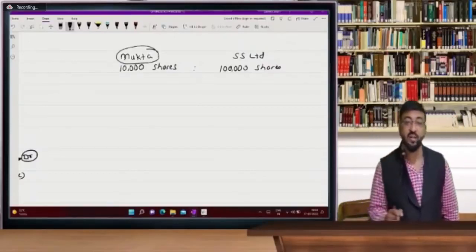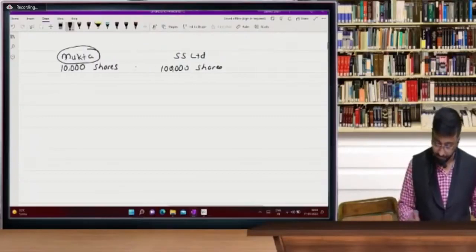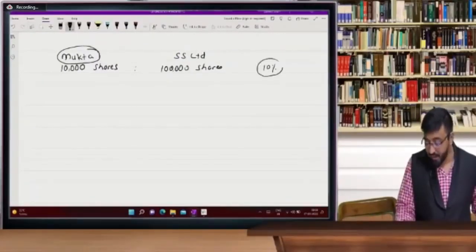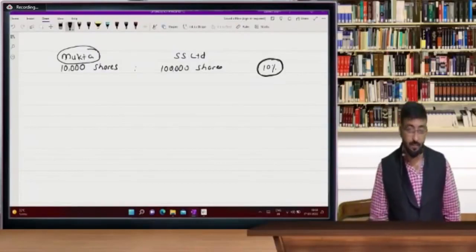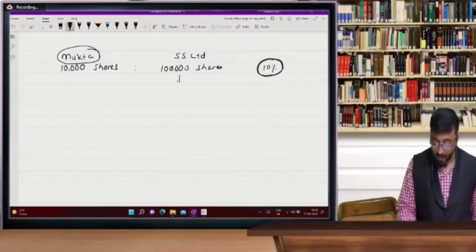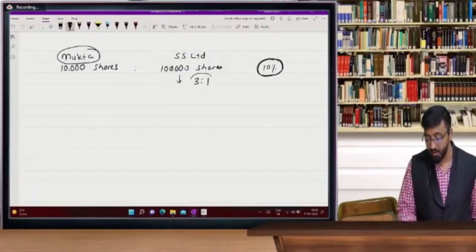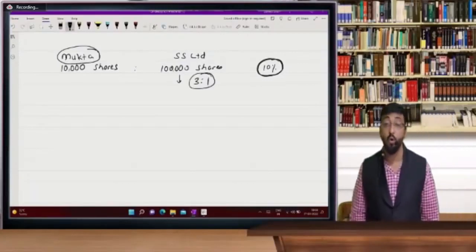Mukta is holding 10,000 shares of company. So Mukta is having 10% shares hold in Sanket Sir's Limited. Assume I have given bonus 3 shares, 3:1, 3 shares for 1 share. So I am giving bonus of 3 shares.